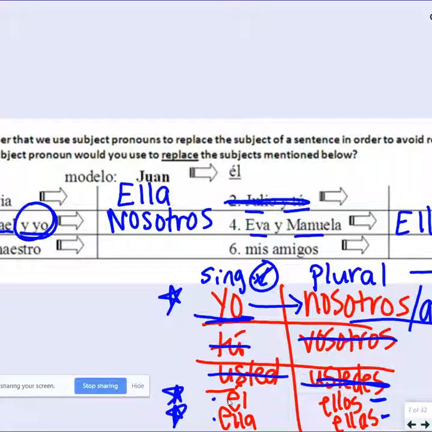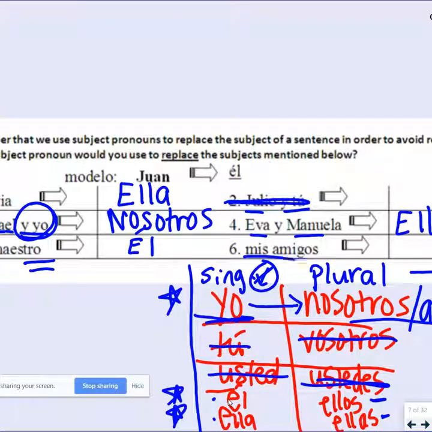Okay, el maestro means teacher. So if I'm talking not to a teacher, but about a teacher, we know it's a male teacher because it ends in an O. If I'm talking about a male teacher, such as Mr. Garten teaches social studies, who teaches social studies? Which one of these singular words would make sense to say "blank teaches social studies"? Well, I'm not Mr. Garten. She? No, it's not a girl. He. Yeah, he teaches social studies. He's a good teacher. So it's É-L, but make sure you put that accent mark over the E.